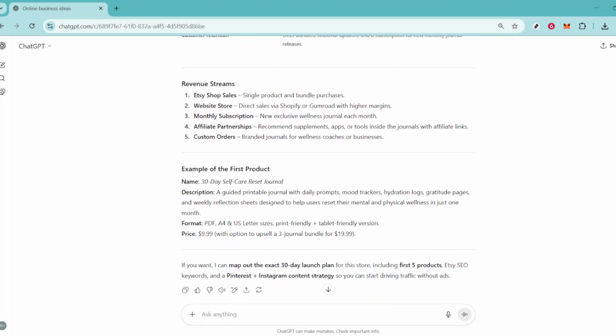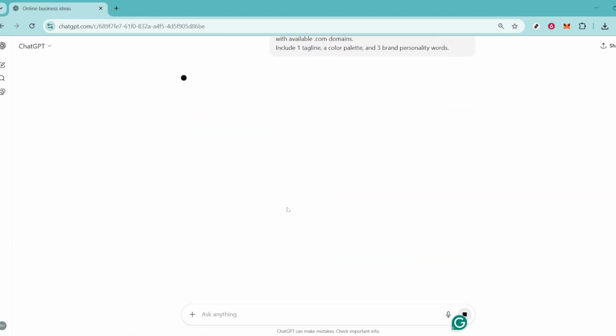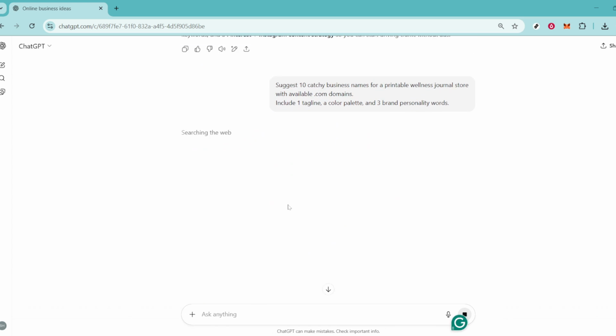Now, let's bring your idea to life with a distinctive identity. Use ChatGPT to suggest 10 catchy business names, keeping an eye out for those with available .com domains. Additionally, develop a memorable tagline. Choose a color palette that aligns with wellness themes, promoting calm and positivity. Finally, identify 3 brand personality words that encapsulate the essence of your business.